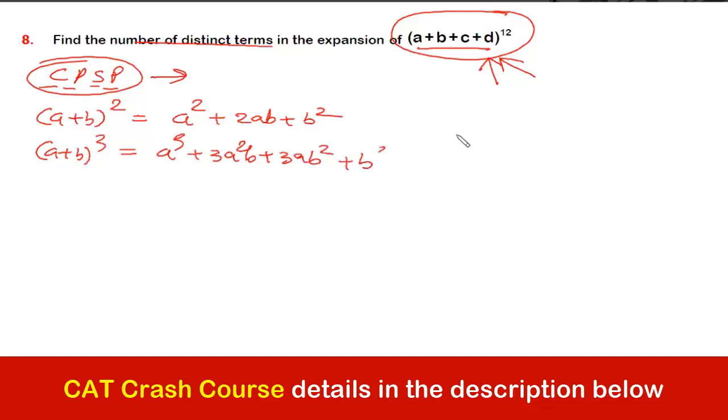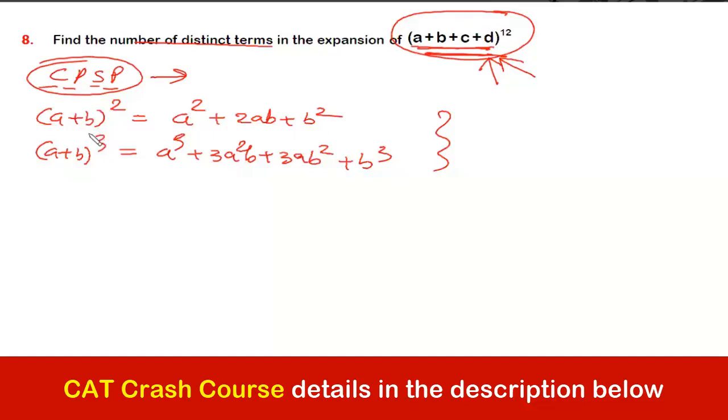Am I correct guys? ये दोनों सबको मालूम होगा, ठीक है ना? Now this is also an expansion and the expansion of this will also be on a similar kind. ठीक है, the only thing is that each of the term will be containing some a's, b's, c's and d's, right? So there is a pattern.